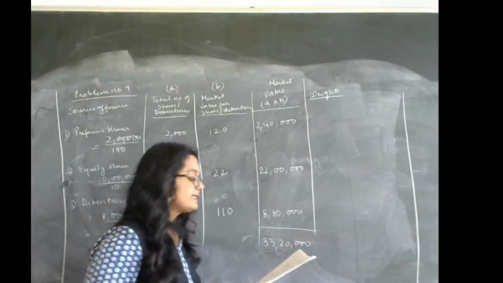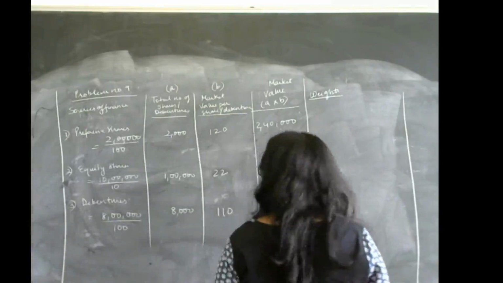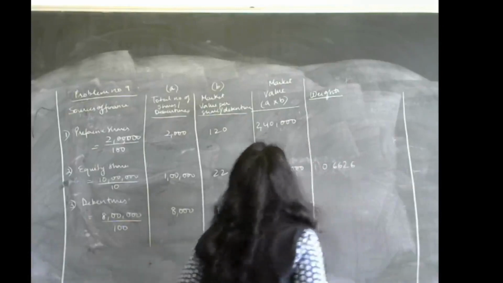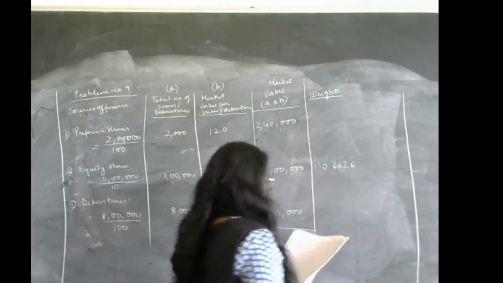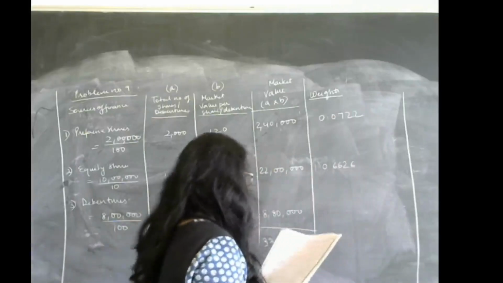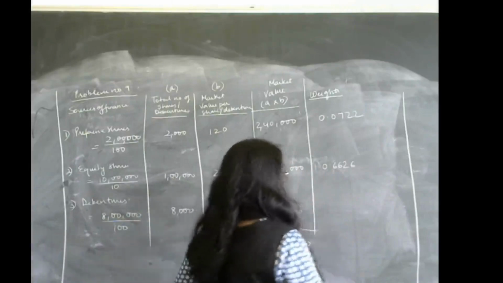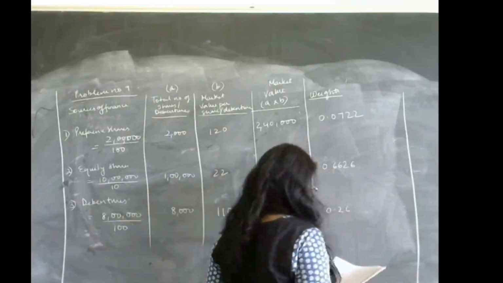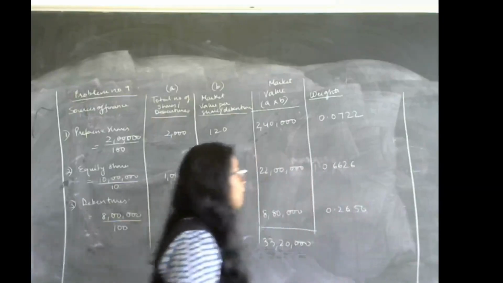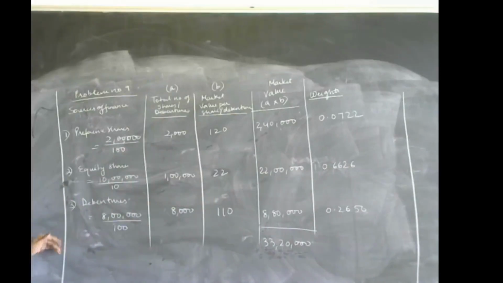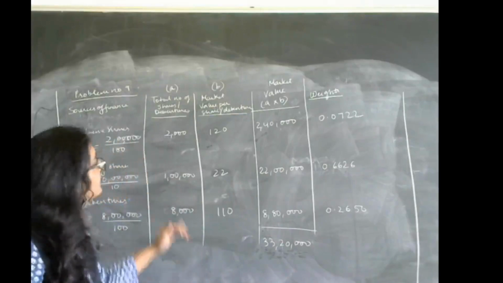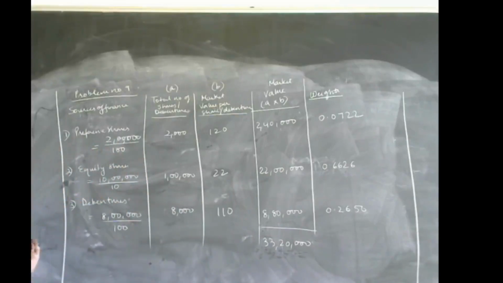Okay. So the total weights that you will get over here is, for equity, you will get 0.6626. For preference shares, you will get 0.0722. Okay. And for debentures, you will get 0.2650. So these are the weights which we have found out using the market value. Earlier we did it using the book value. Now we have found out using the market value.